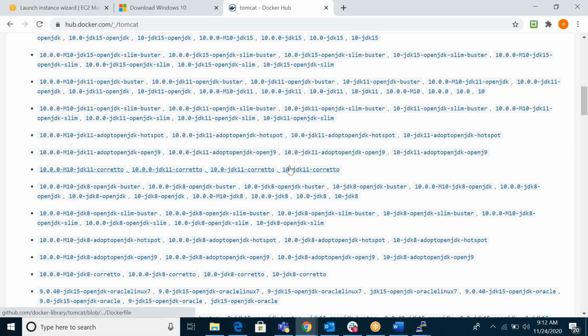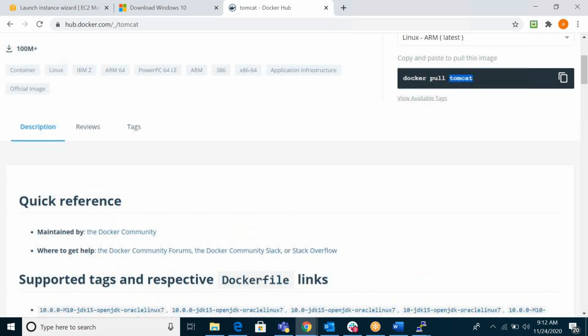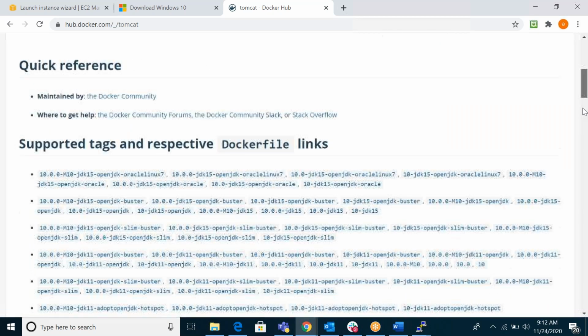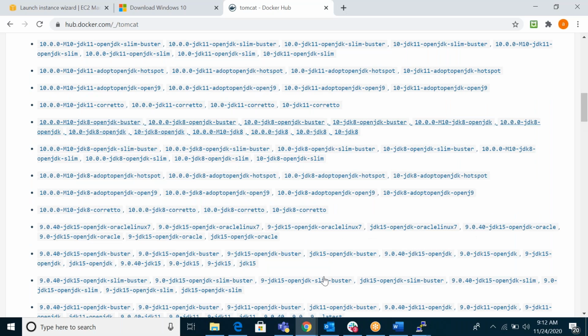This is 10.0, and you can see JDK 15, JDK 11. These are different versions. Whatever version you require, you can mention tomcat colon that tag name or version name, and it will download that particular version. You can see all the tags.